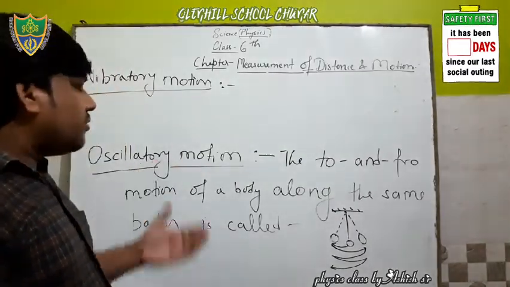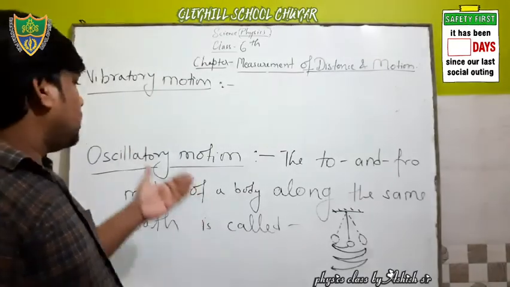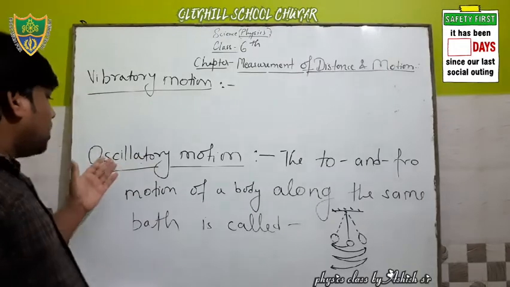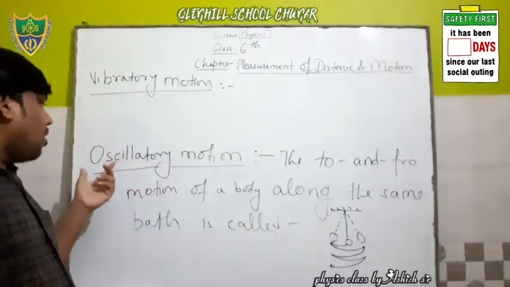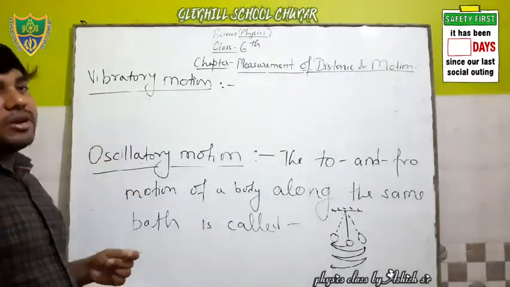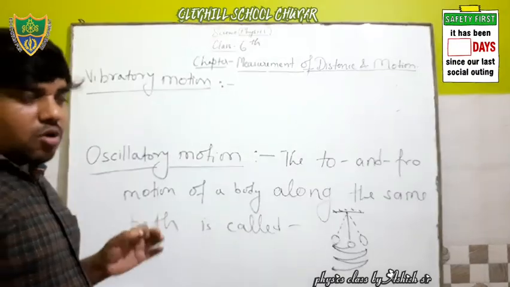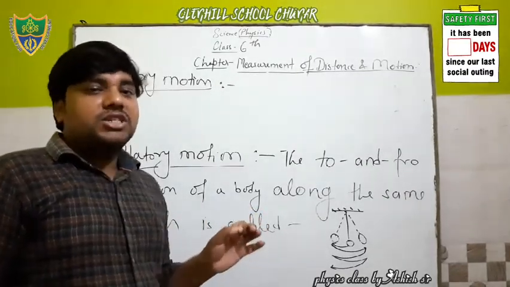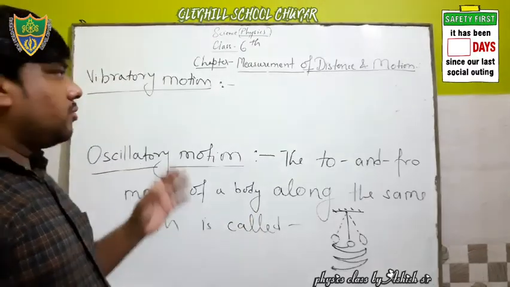In other words, we say that a small rapid oscillation is known as vibratory motion.